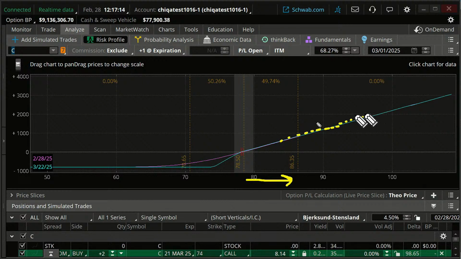goes up immediately. Whereas on the downside, can you see this purple line right here? This represents today's date. The bluish line represents expiration. So if it goes against us in this zone that we don't want it to be in, it is a little less punishing initially than if we hold all the way to the end.